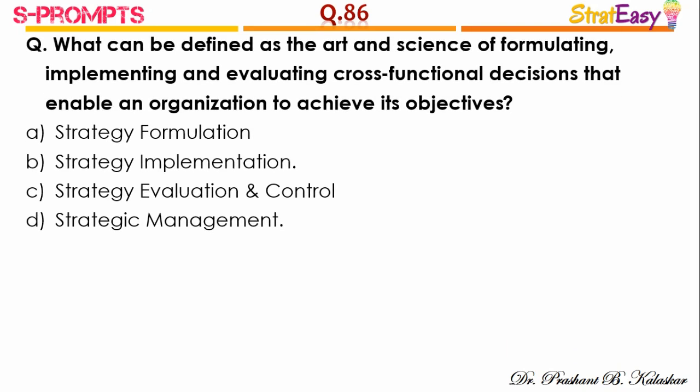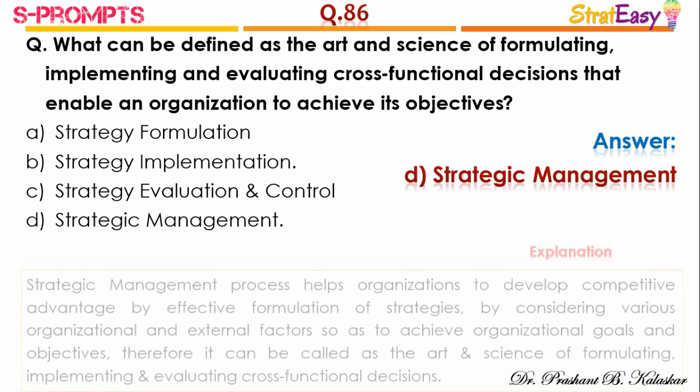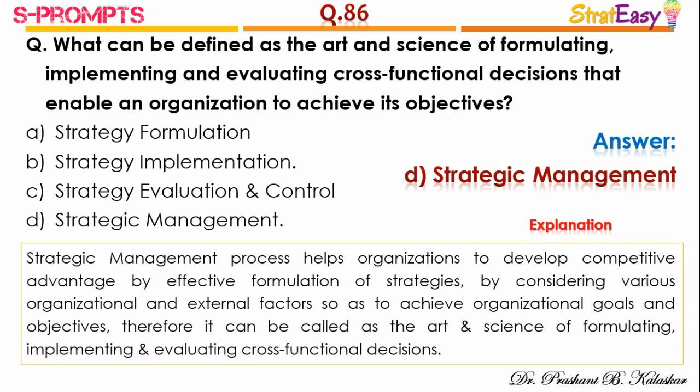Question number 86. Which can be defined as the art and science of formulating, implementing, and evaluating cross-functional decisions that enable an organization to achieve its objective? And the right answer is option D, strategic management. Strategic management process helps organizations to develop competitive advantage by effective formulation of strategies, by considering various organizational and external factors so as to achieve organizational goals and objectives. Therefore, it can be called the art and science of formulating, implementing, and evaluating cross-functional decisions.